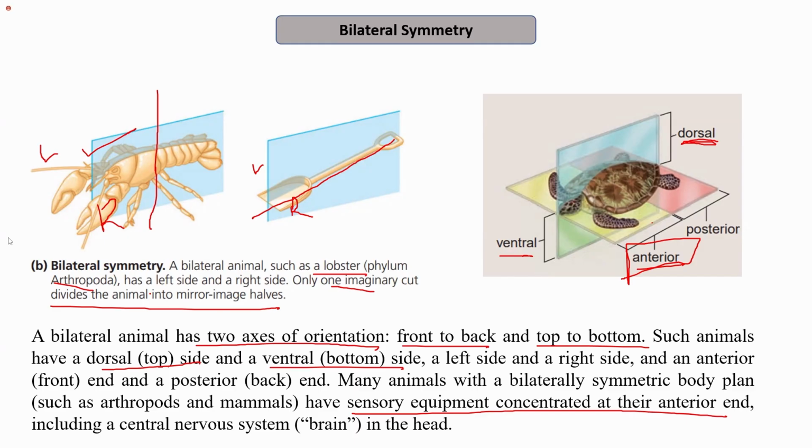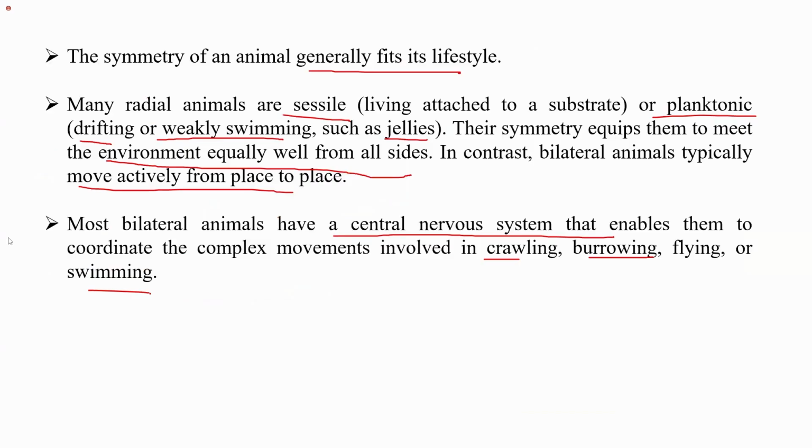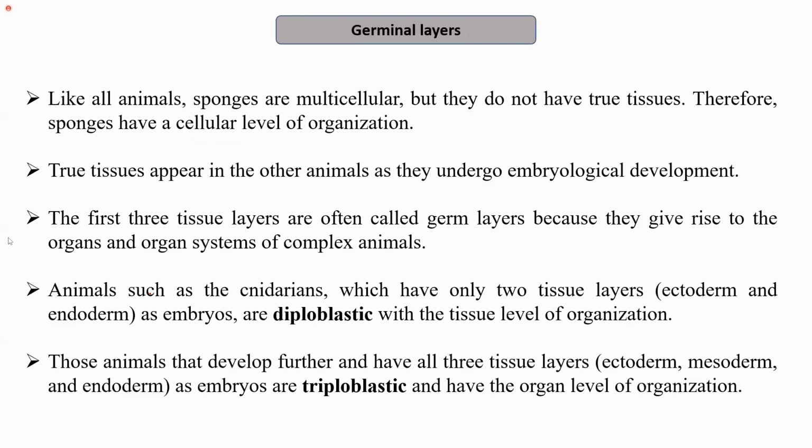While bilateral animals that are actively moving from place to place have different organs concentrated at different sites. For example, in most bilateral animals, the nervous system or CNS, like the head, which is the controlling unit, is usually located at the anterior end of the organism.